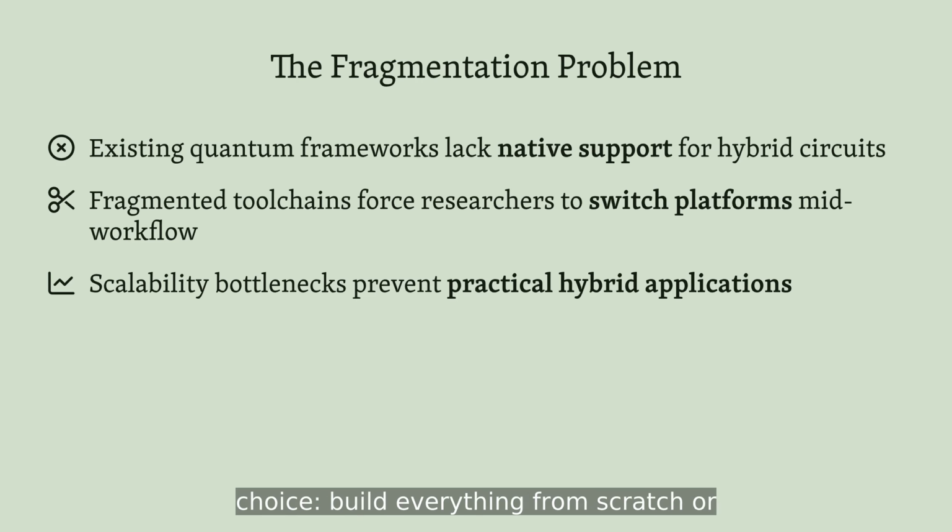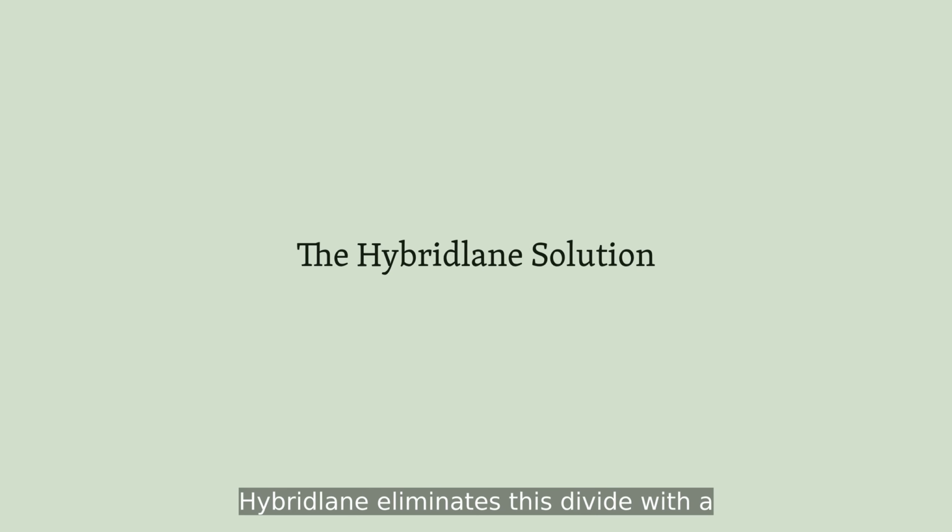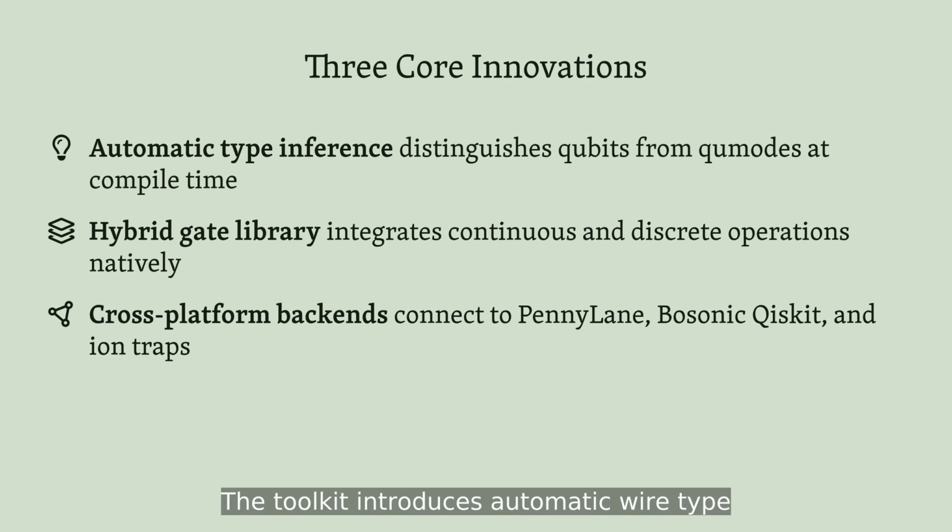Researchers faced a choice: build everything from scratch or accept the limitations of frameworks designed for only one quantum variable type. Hybridlane eliminates this divide with a unified development kit. The toolkit introduces automatic wire-type inference that validates your circuit before execution, catching type mismatches that would crash at runtime. Its gate library speaks both quantum languages fluently, and it compiles to multiple hardware platforms, from simulated bosonic systems to real trapped ion devices.